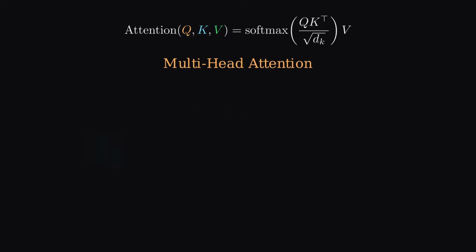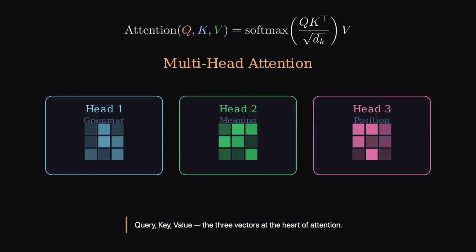Here's the mechanism. Each token produces 3 vectors, a query, a key, and a value. The query of one token is compared against the keys of all tokens using a dot product. High dot products mean high relevance. These scores are scaled and passed through softmax to get the attention weights. Finally, the weighted sum of values becomes the token's updated representation.